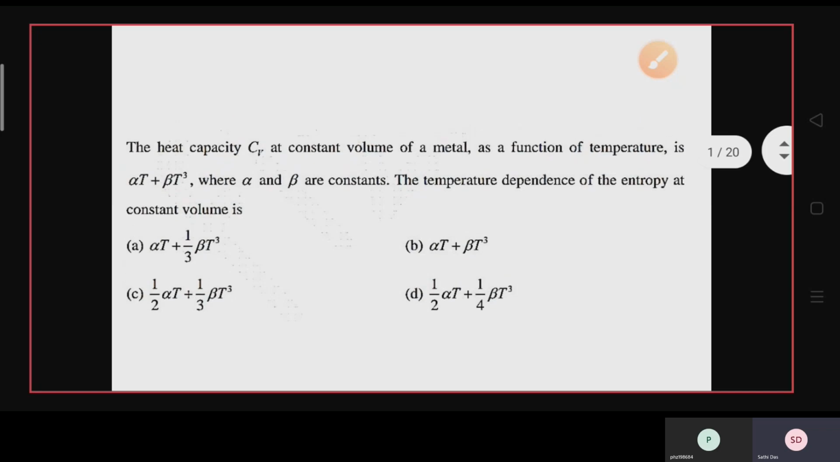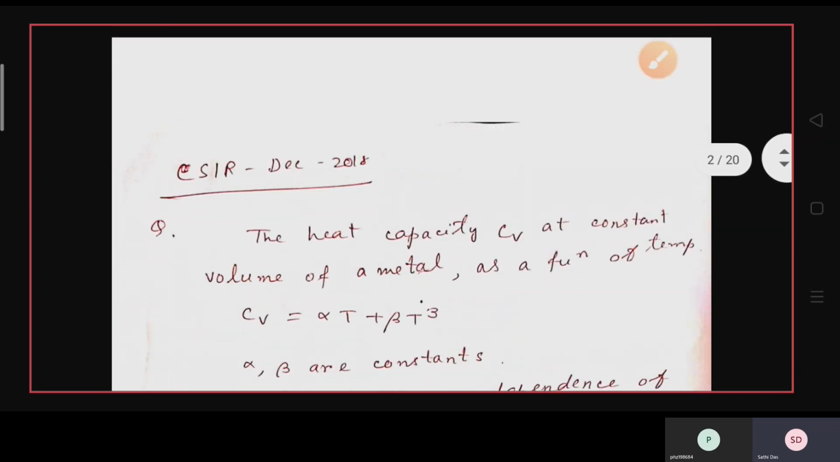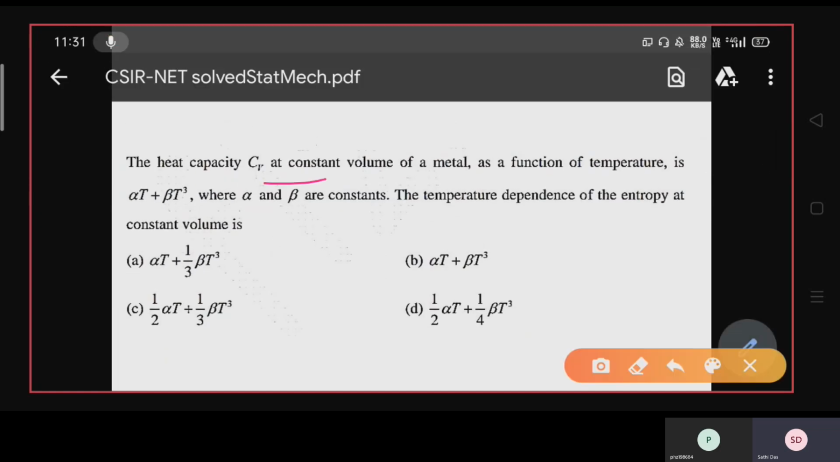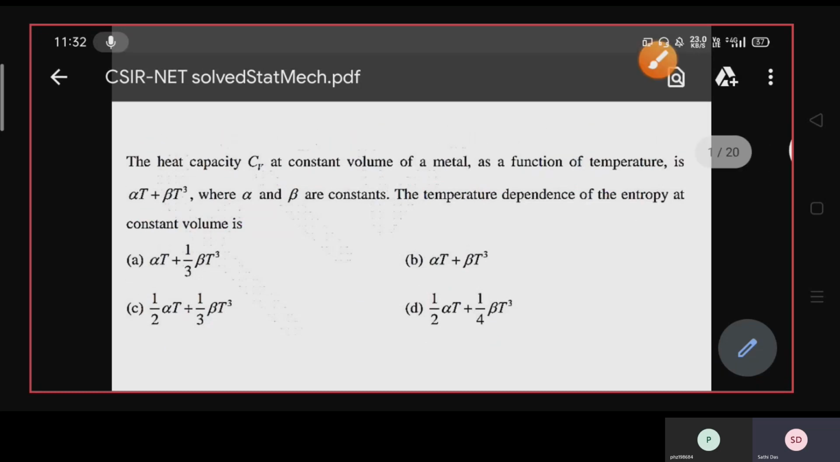So the first question that has already come in the CSIR December 2018 paper: the heat capacity CV at constant volume of a metal as a function of temperature is alpha T plus beta T cube. So alpha and beta are constants here. The temperature dependence of the entropy at constant volume is: alpha T plus one third beta T cube; alpha T plus beta T cube; half alpha T plus one third beta T cube; half alpha T plus 1 by 4 beta T cube. So what is the temperature dependence of the entropy?